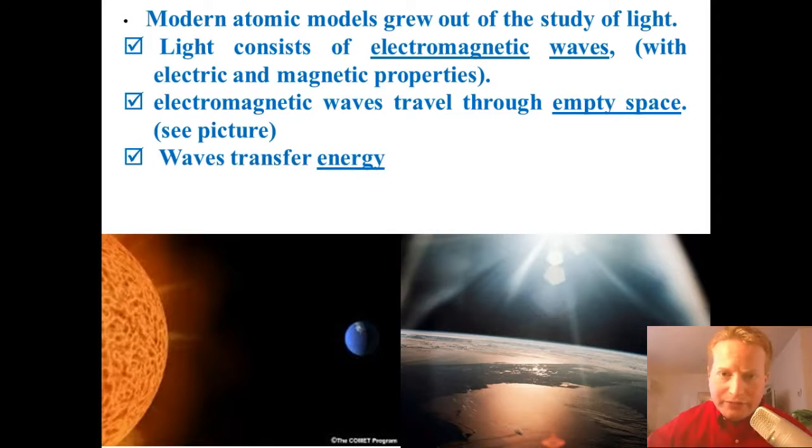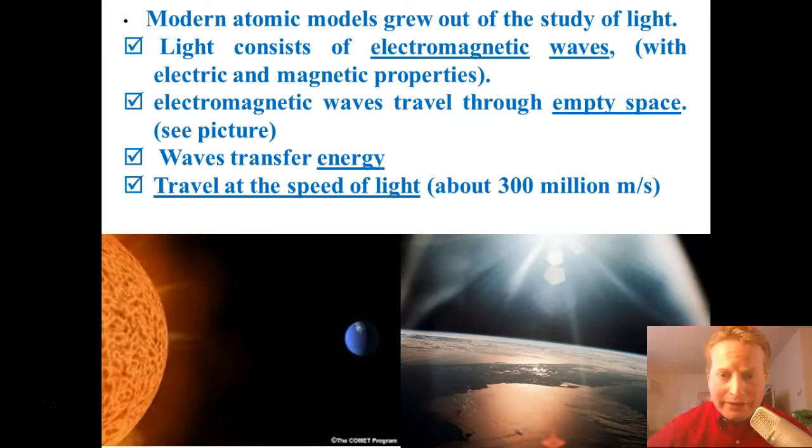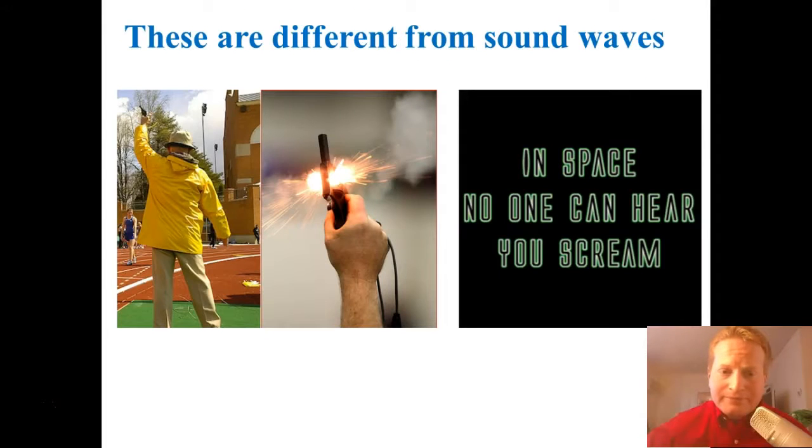They also transfer energy, so that's one of the things that all these waves do. It's what makes them electromagnetic waves, that they transfer energy. And finally, they travel at the speed of light. So all these different types of waves we're looking at travel at the speed of light, which is actually around 300 million meters per second. So that's extremely fast.